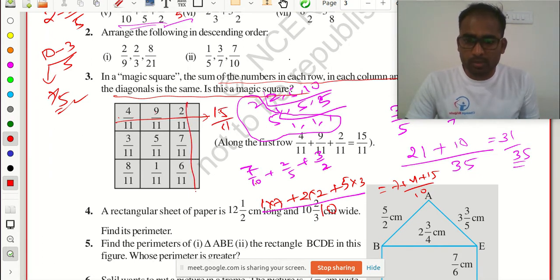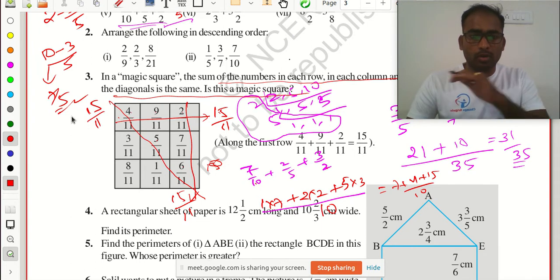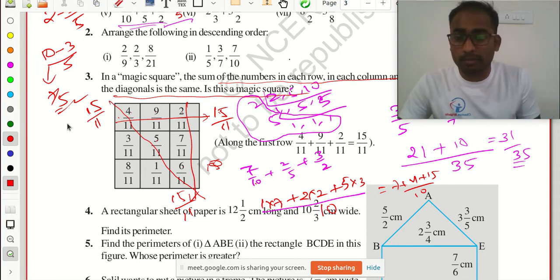And you just do the same for the columns. All the denominators are the same, so 2 plus 7 plus 6. Here also I am getting 15 by 11. Now I will check the diagonal. This one: 4 plus 5 plus 6. Here also I am getting 15 by 11. So the sum of rows, the sum of columns and the diagonals are the same. So we can say this is a magic square.